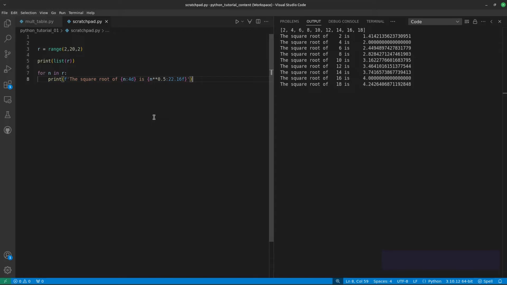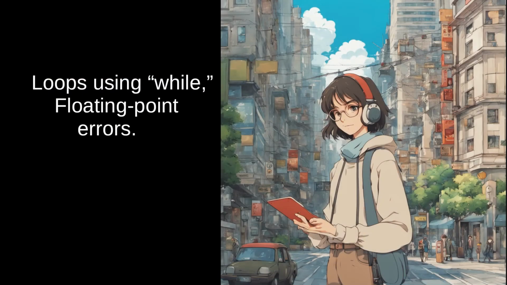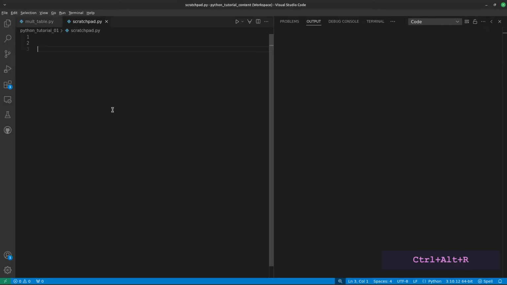There are other ways to make a loop, which I'll show next. There are more ways to create a loop in Python. Ranges are just one. Here's a loop that uses the keyword while, which repeats until a specified condition is met. I'm going to write this example to reveal an important property of computer floating point numbers. One might even say a vulnerability.